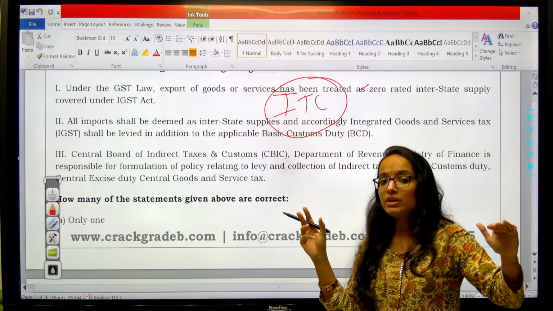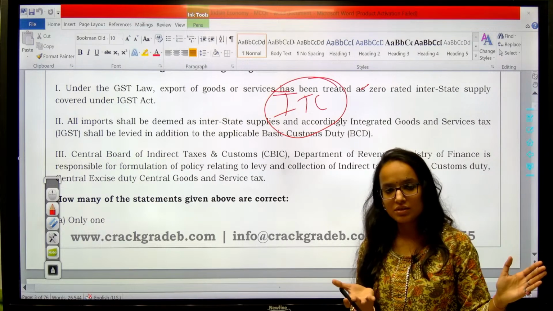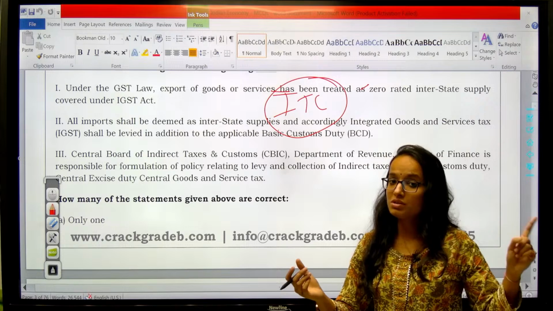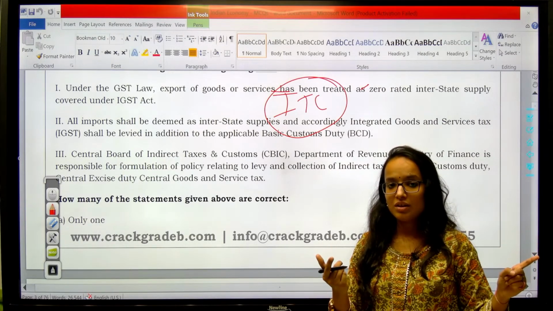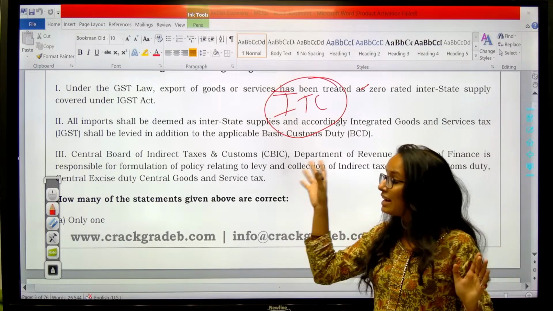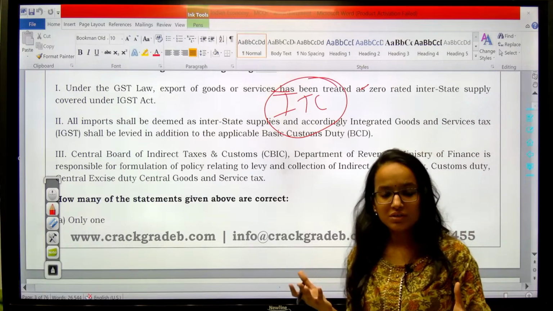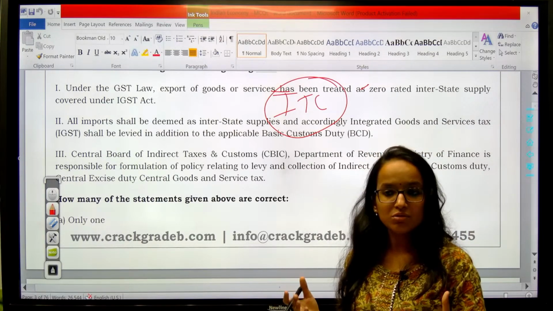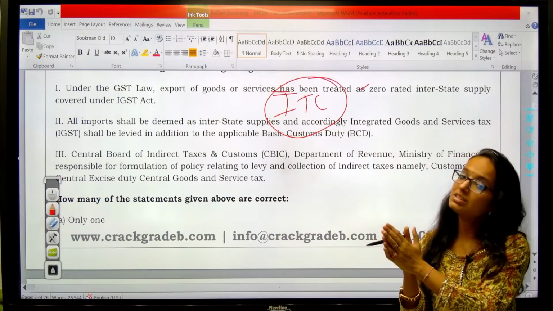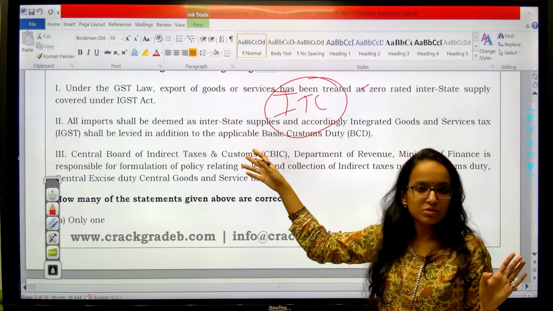That's why input tax which you have paid is given back to you, because that is your cost. Although it will get reflected in the final price, the MRP of the product, because the producer has to cover the cost, producers under GST are provided with ITC. The GST you pay while purchasing inputs, if you are a producer, will be credited back. And particularly for exports it is zero, so you need not pay any GST on exports. That is a true statement, right?